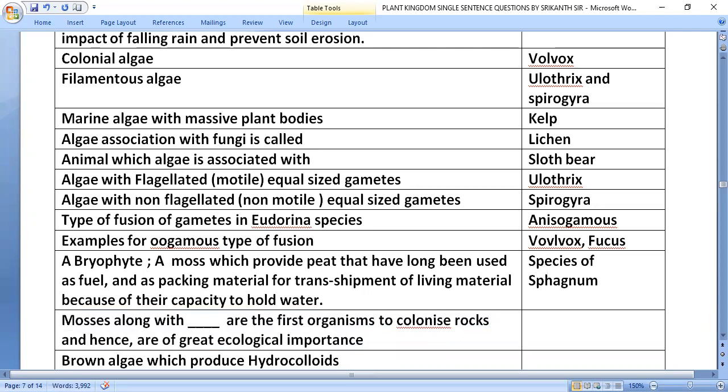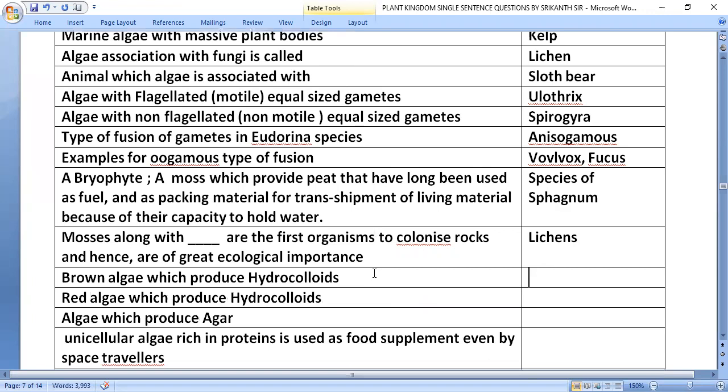Mosses, along with lichens, are the first organisms to colonize rocks and hence are of great ecological importance. Brown algae produce the hydrocolloid algin.